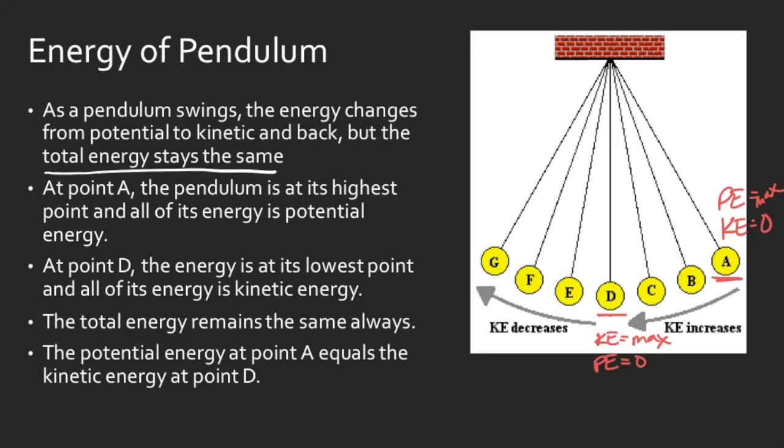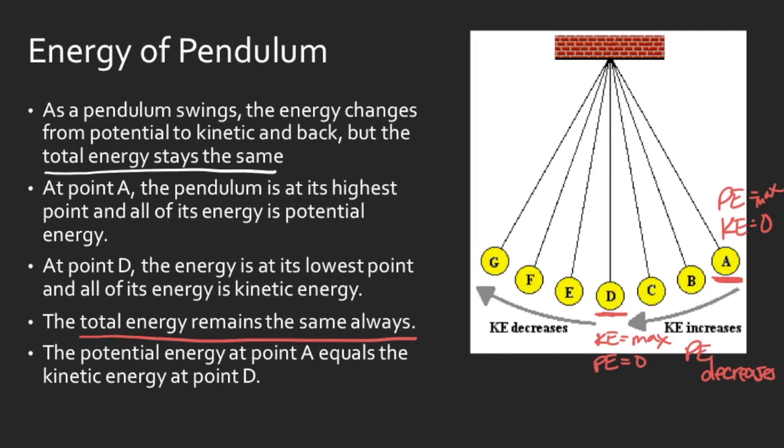And so, as you can see, at point A, we had a lot of potential energy, and then as we move to point D, our kinetic energy is increasing and our potential energy decreases. Okay, that's really important. They're changing, they're transforming into each other. And then your total energy is always going to stay the same.